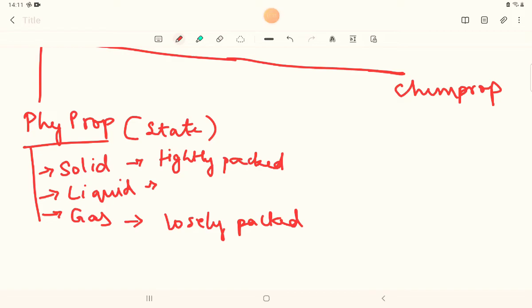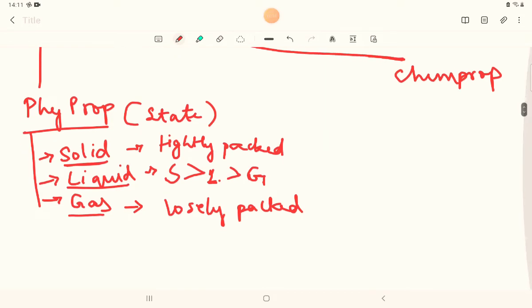So I'll be writing it in the form of solids. I'm writing the tightness: tightness is more in solids than in liquids, and it is more in liquids than in gas. The space between the particles is least in solid first, second it is liquid, then the gas.